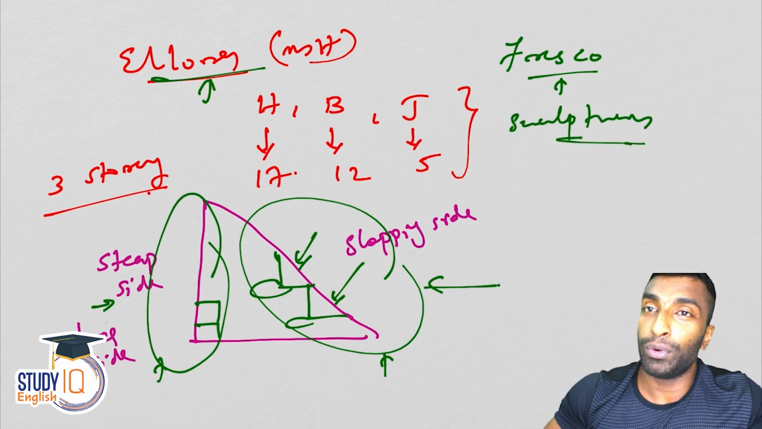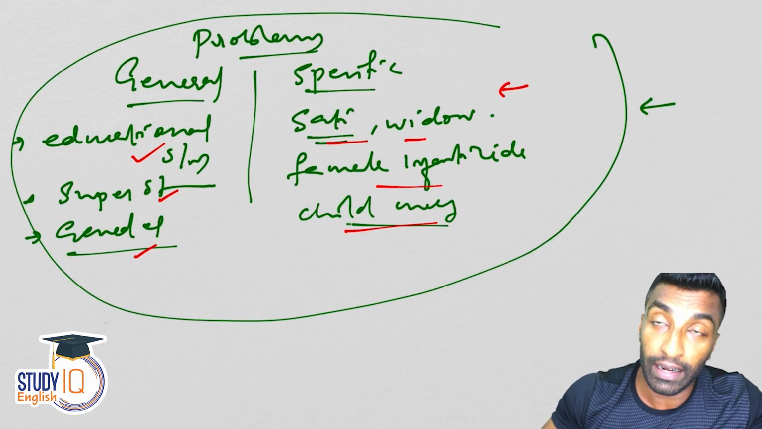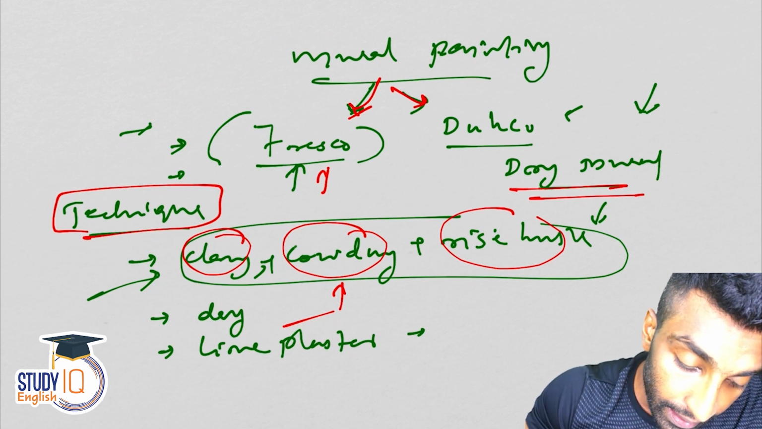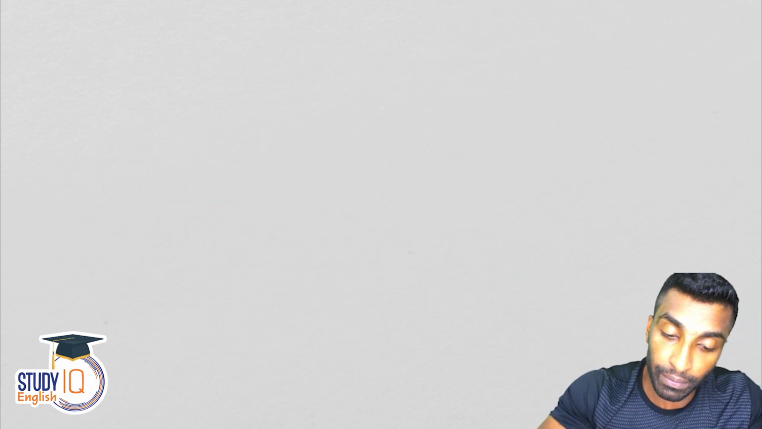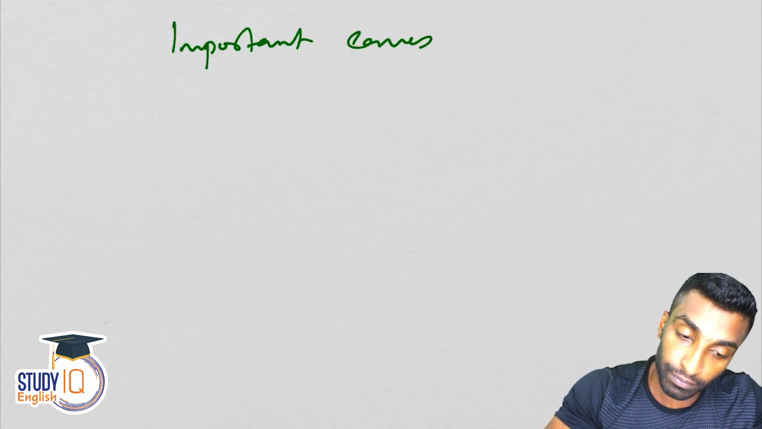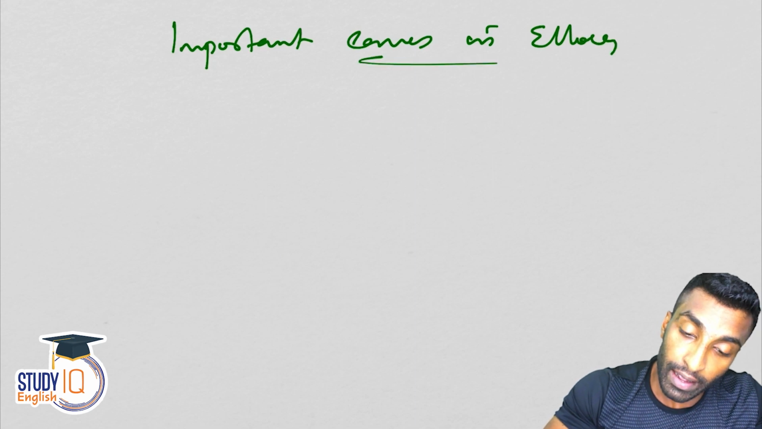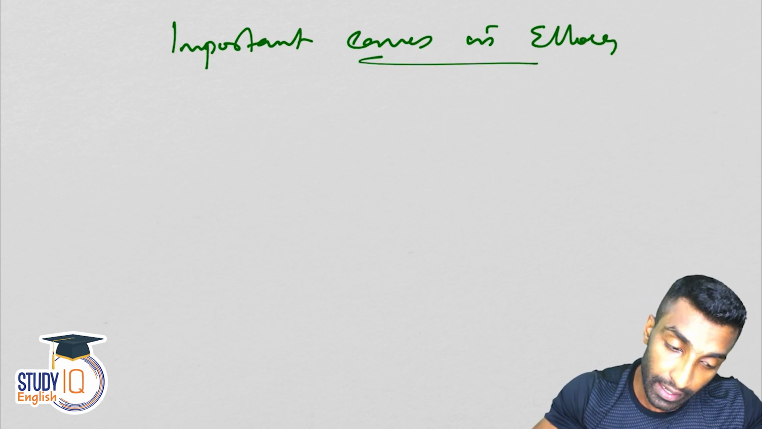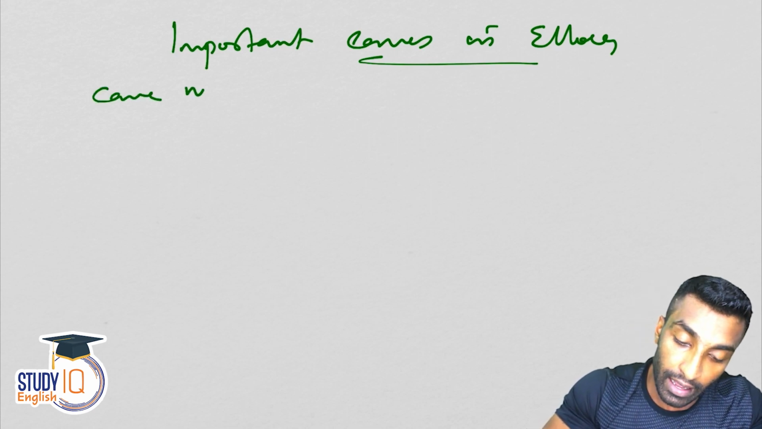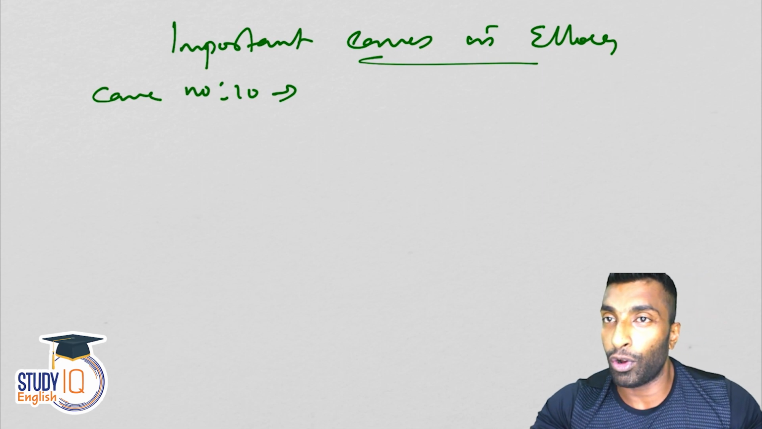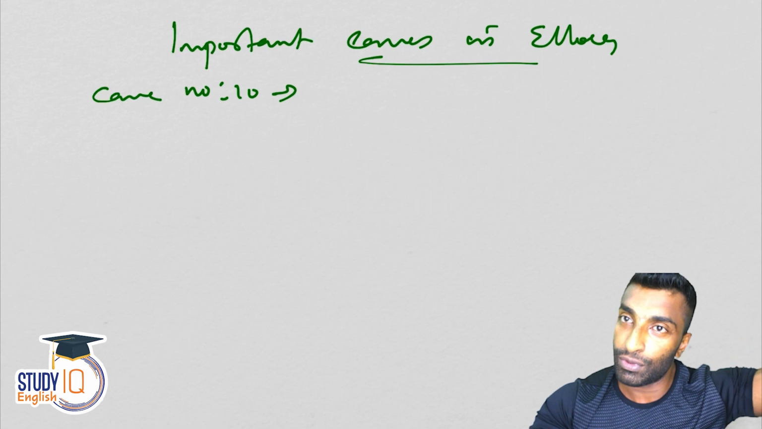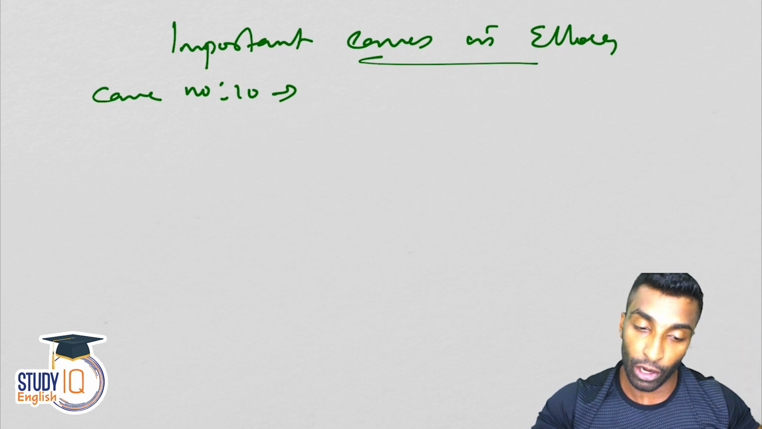Now what we need to discuss is the important caves in Ellora. So I'll just delete this and explain here. Important caves in Ellora. See, first is cave number 10, but the most important one is cave number 16. Let me start with cave number 10. It is dedicated to Lord Vishwakarma. So the cave name is also the god's name: the Vishwakarma Cave.